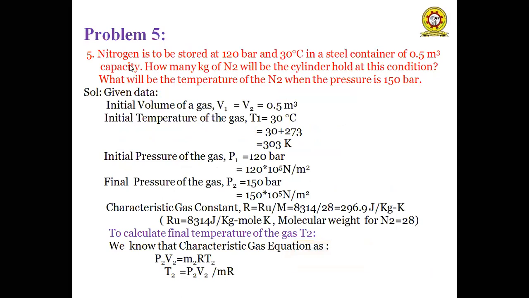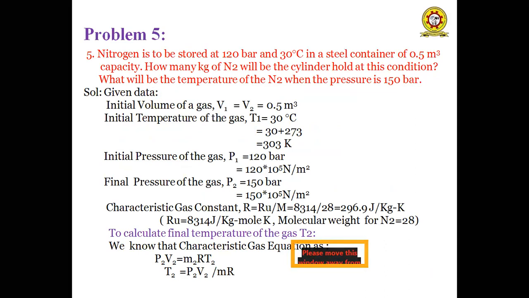Next problem: nitrogen is to be stored at 120 bar and 30 degrees centigrade in a steel container of 0.5 meter cube capacity. How many kgs of nitrogen does the cylinder hold at this condition? What will be the temperature of nitrogen when the pressure is 150 bars? So this is the problem.